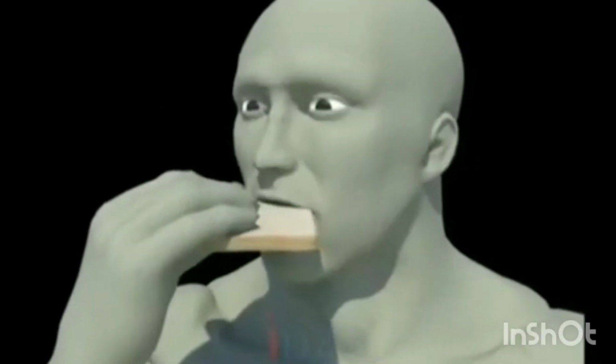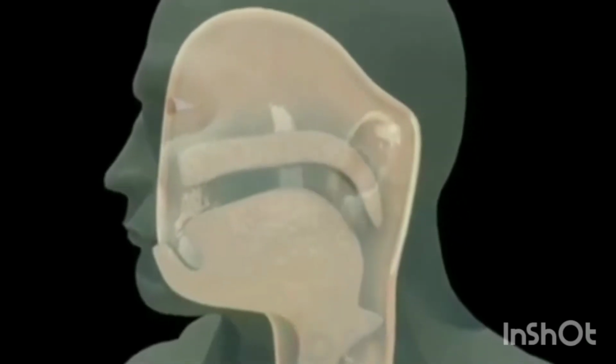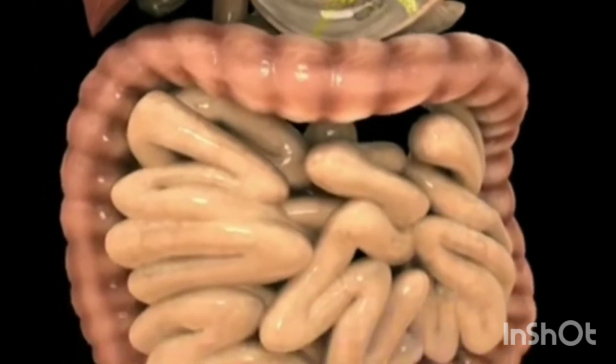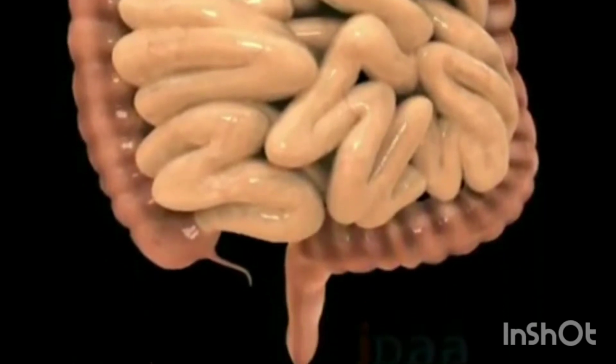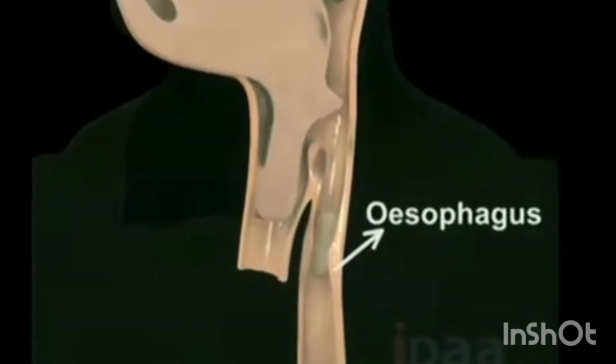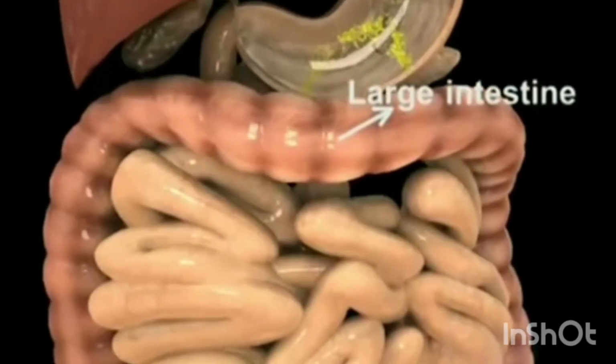In human beings, food is taken in through the mouth and digested in specific organs, and undigested food is defecated. The food we take passes through a specific canal, starting with the buccal cavity and ending at the anus. This canal is called the alimentary canal or digestive tract. The parts of the alimentary canal are the buccal cavity, esophagus, stomach, small intestine, large intestine, rectum, and anus.